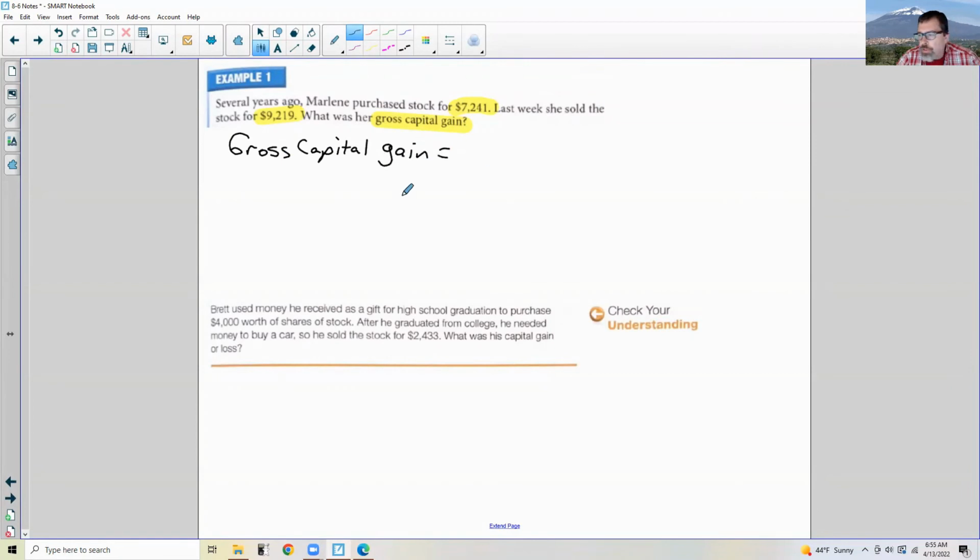So gross capital gain equals your sell price minus your purchase price. If that's negative, it's not a capital gain, it's a loss.